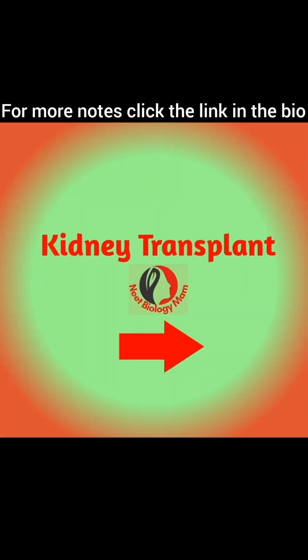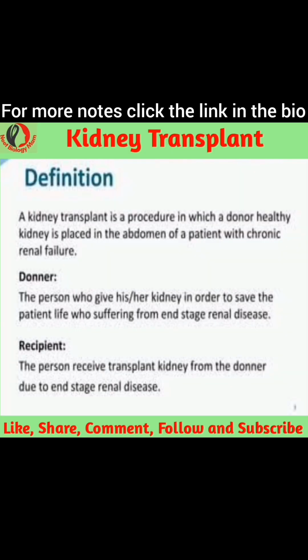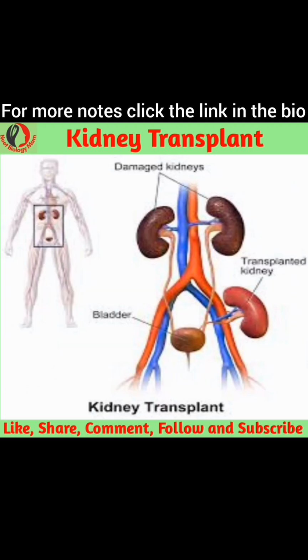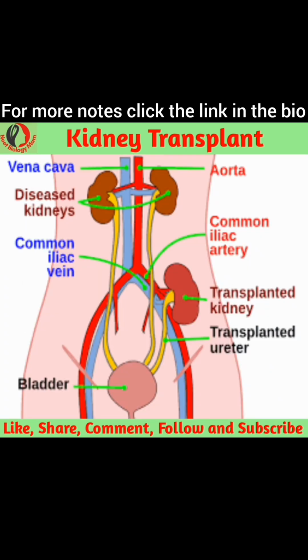A kidney transplant is a surgery to place a healthy kidney from a living or deceased donor into a person whose kidneys no longer function properly. The kidneys are two bean-shaped organs located on each side of the spine just below the rib cage. Each is about the size of a fist. Their main function is to filter and remove waste, minerals and fluid from the blood by producing urine.